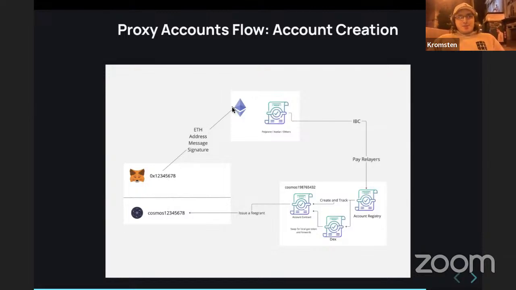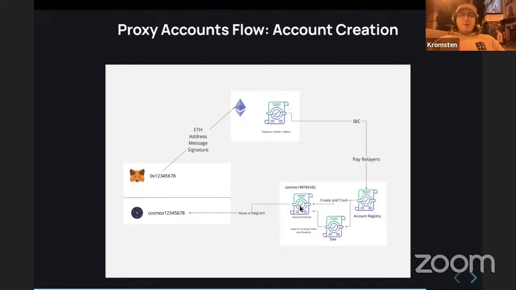We can ask users to pass some funds, and then the message required for user authentication from Ethereum, using cross-chain solutions that already exist, like Polytone, Axelar, or IBC, we can pass the message to Cosmos. We can create an account. We can automatically swap ETH for our local token, for example Atom, and then it can be used on the account that we just created.